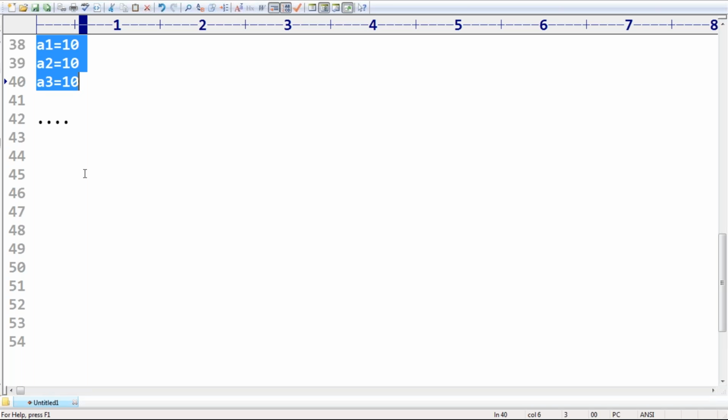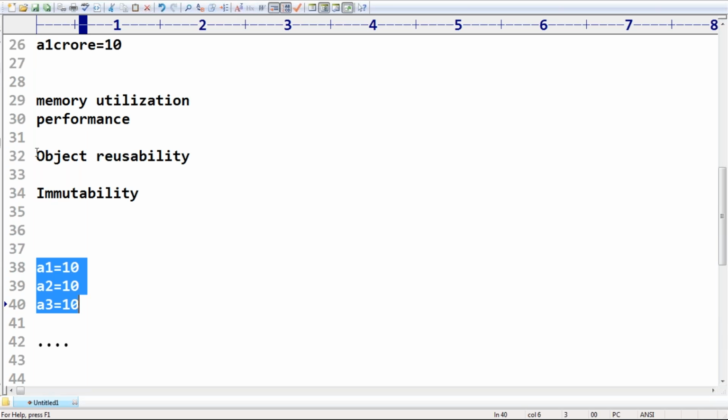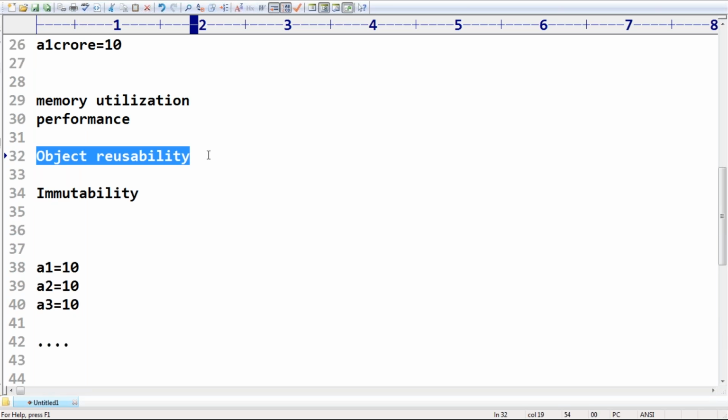Make sure, once we create an object, we are not allowed to change its content. If you try to change the content, a new object will be created with those changes. This behavior is nothing but immutability. Why is the immutability concept required? Because of object reusability. If the object reusability concept is not there in Python, the immutability concept is no longer required. Remember that.